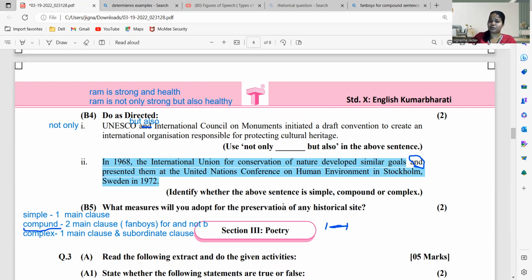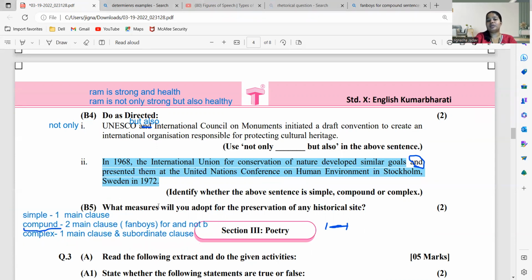And fan boys को छोड़ के कोई भी दूसरे words जुड़े, like because, as, although, या वैसे सब जो जुड़े हैं, then it becomes complex. But complex में क्या होता है? You have one main clause and you have another subordinate clause, whereas in compound में you सिर्फ have main clause, you don't have subordinate clause. So that is the difference. Clear? Now they have asked you the next question.